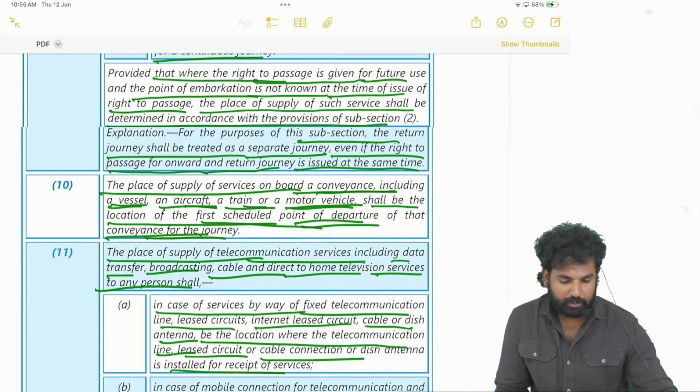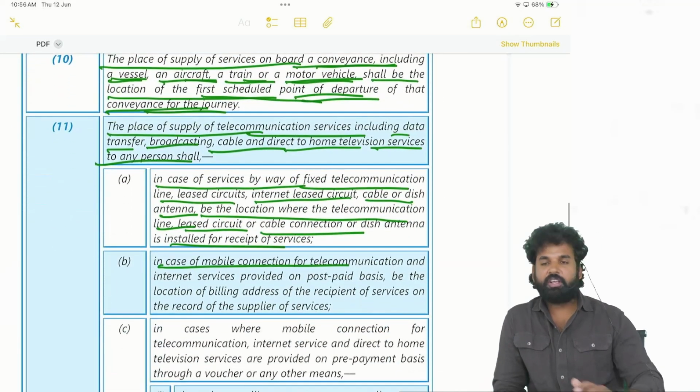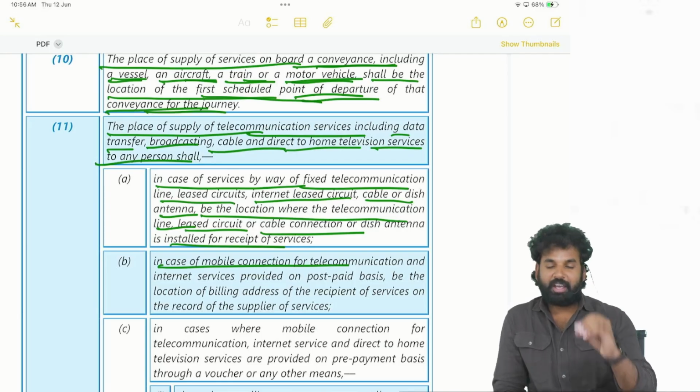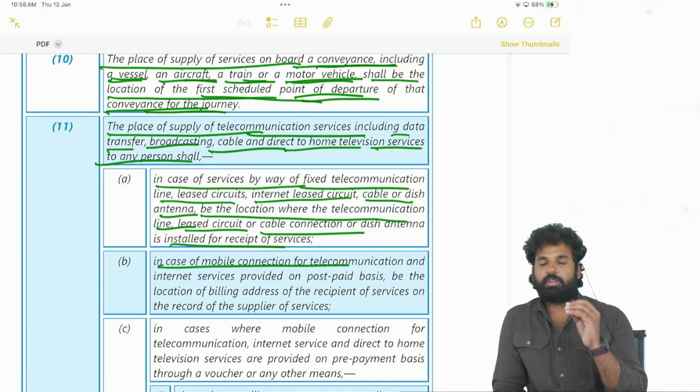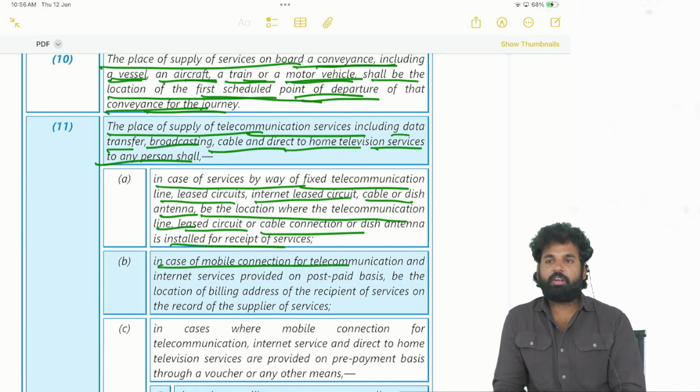Okay, right. In case of telecommunication services to a fixed line, a fixed circuit, a physical line or a leased circuit, the place of supply is the place where the leased circuit or the telecommunication lines are established. If it is a postpaid service, such as a mobile connection postpaid service, the address of the recipient will be available with the service provider. Then the location of such recipient is the place of supply.